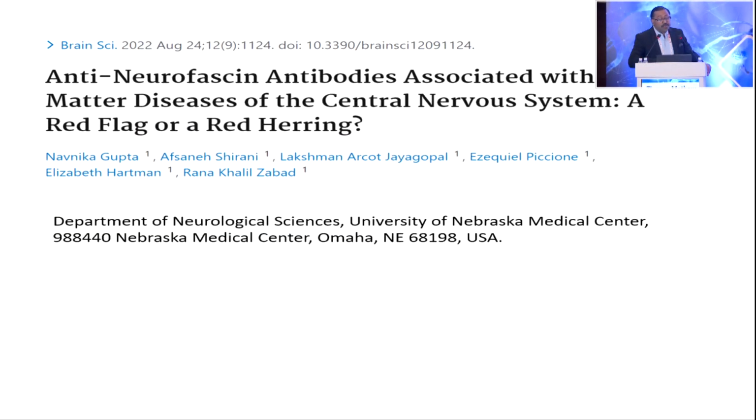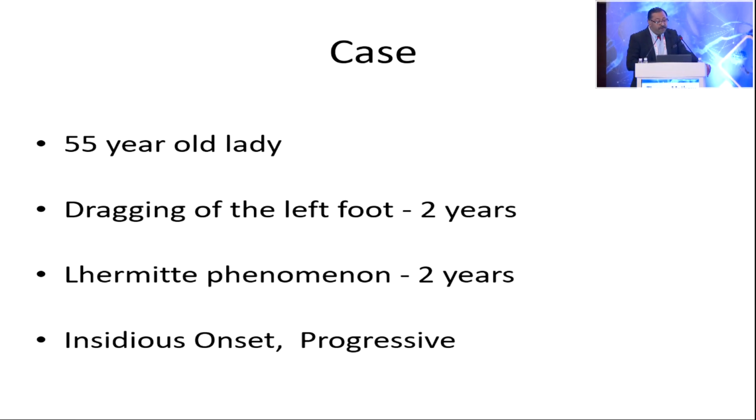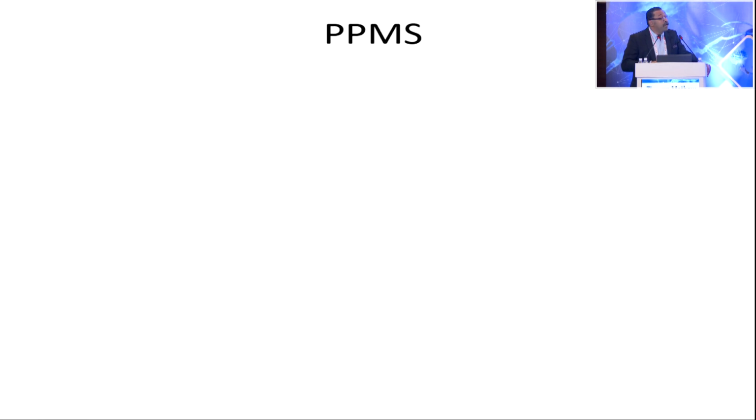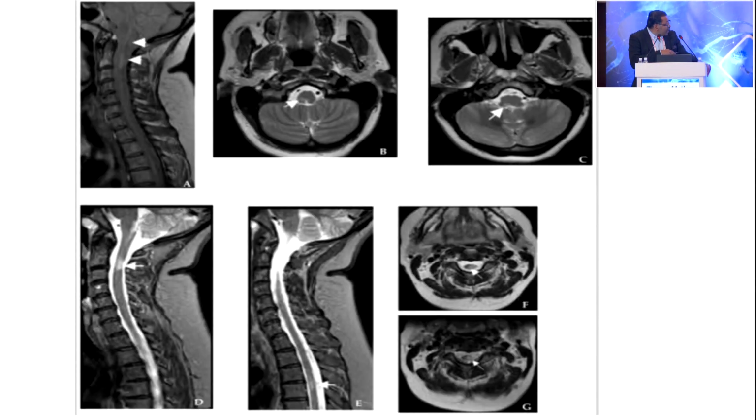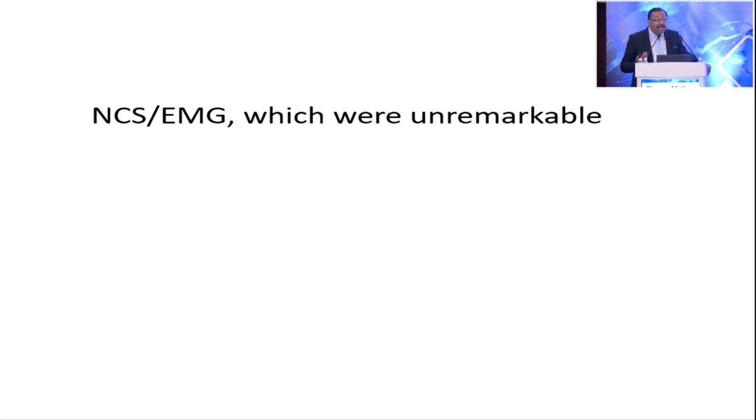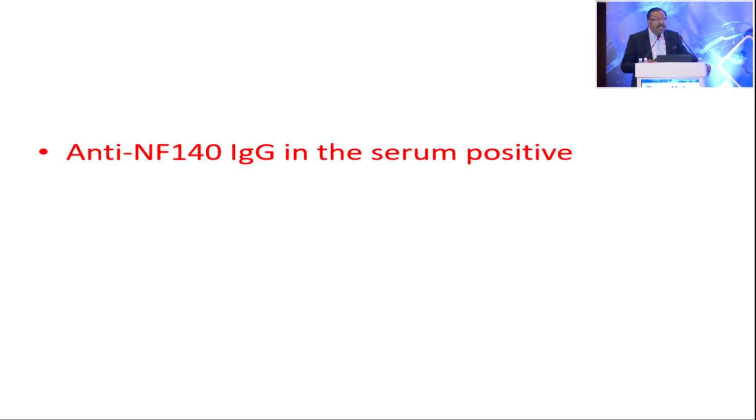There's another article in 2022 in Brain Science by Gupta et al., where they reported 7 cases. One of the first cases was a 55-year-old lady presenting with dragging of the left foot for 2 years, Lhermitte phenomenon for 2 years, insidious onset and progressive, and they thought of primary progressive multiple sclerosis. The MRI showed multiple spinal lesions, and the nerve conduction study and EMG were unremarkable, with no peripheral demyelination, and the serum was positive for anti-neurofascin 140 IgG. They described 2 more cases where there was only central demyelination, with no peripheral demyelination.